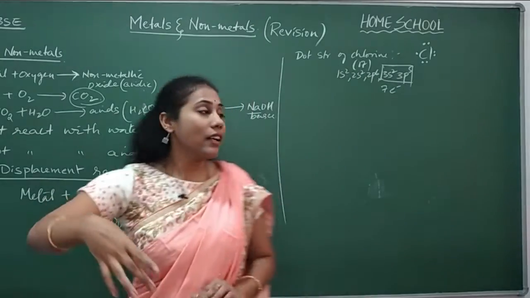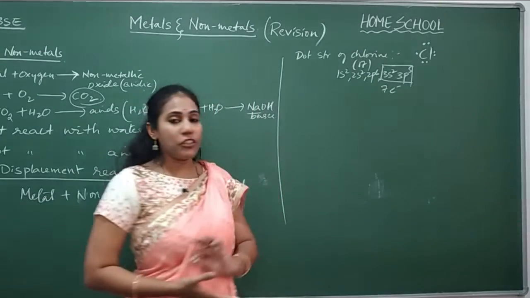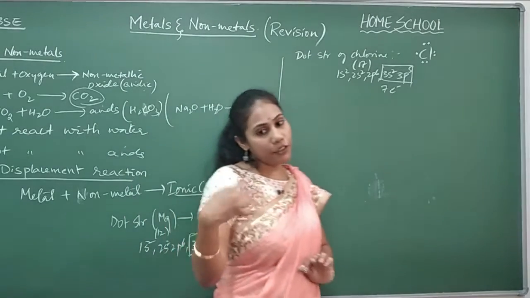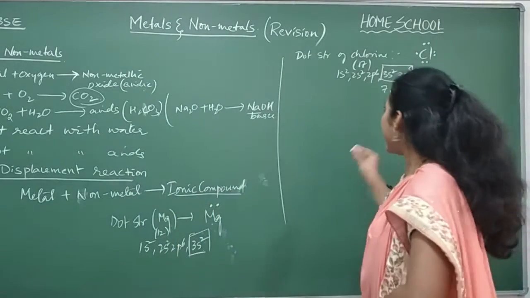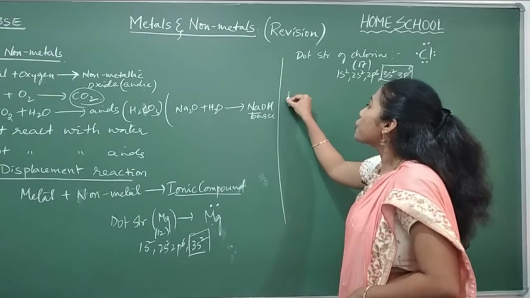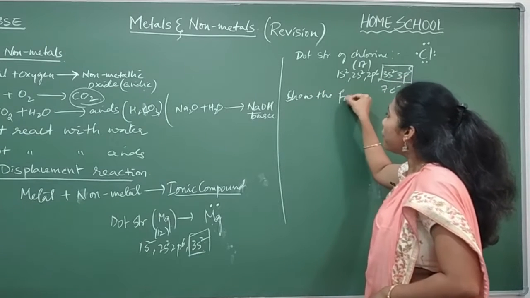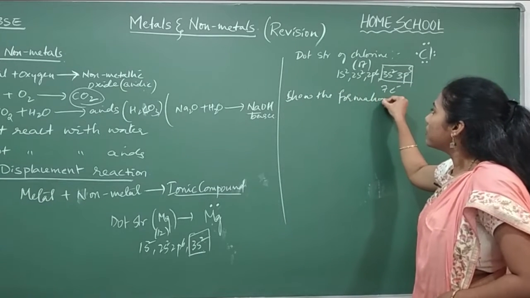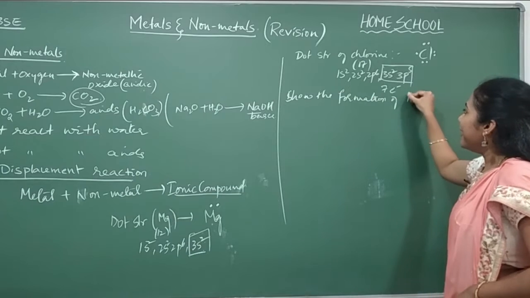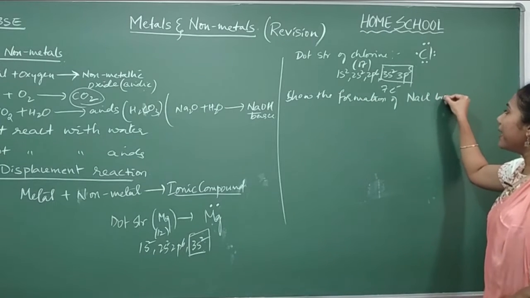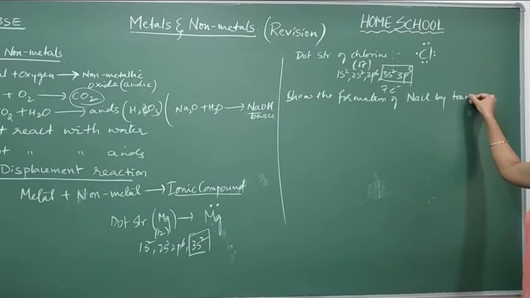That is important. This is how we write the dot structures. After that, you have to show it in steps. Say they asked you a question, show the formation of NaCl by transfer of electrons.